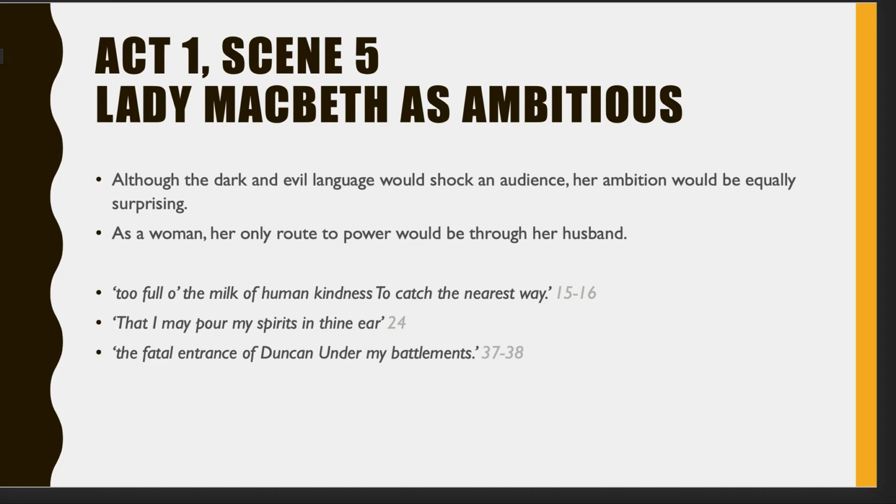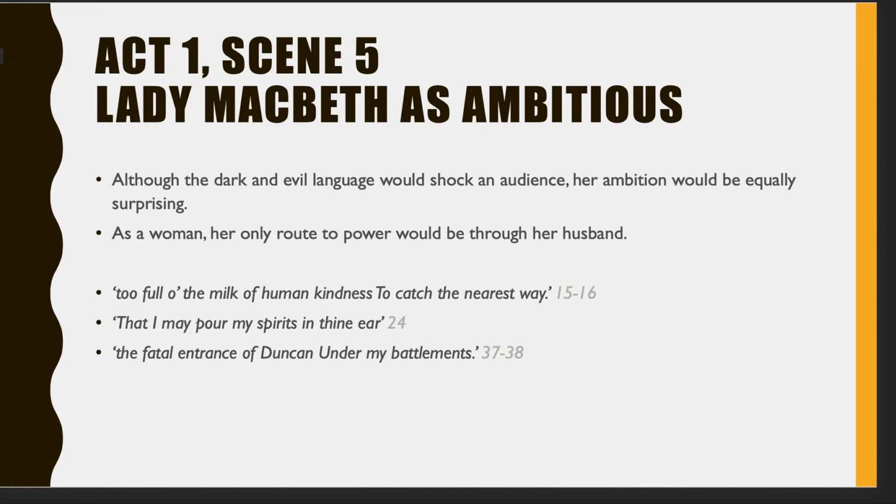And this comes in the way of these three quotes mainly. The fact she's worried about her husband Macbeth's character, and she says, too full of the milk of human kindness to catch the nearest way, implying that he's too nice or too obedient to get the nearest way to the throne, which would be to kill Duncan. And she's worried that he hasn't got the drive and the ambition to do that. And again, we've got that metaphor of the milk of human kindness, and milk being a natural thing and a pleasant thing, and that Macbeth's actually got that quality to him and she doesn't want him to have.